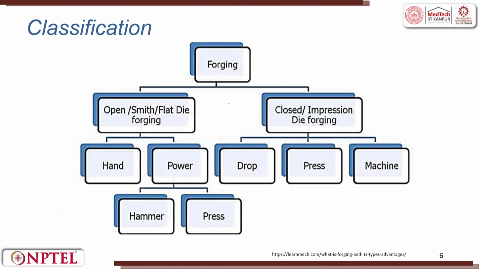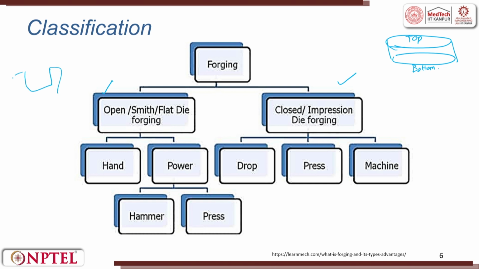So, classifications of forging. What are the major classifications? Open die forging and closed die forging. Open die forging means bottom and the top of an object, right. This is the top of the object, bottom of the object. If you have features and all the features have to be brought into the workpiece, then we always go for closed die forging. In open die forging, the basic shape alone will be there.